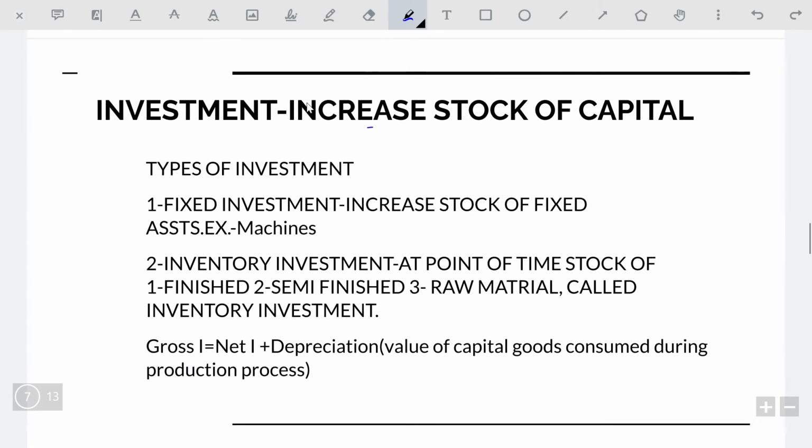First of all, investment. Actually, investment is an increase in the stock of capital. It means that adding or piling up the stock of capital is known as investment. Types of investment: there are two types, fixed and inventory.